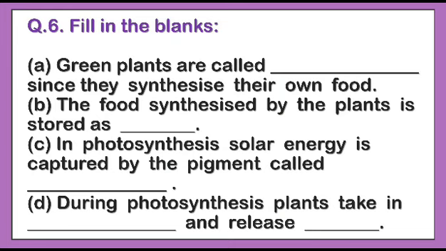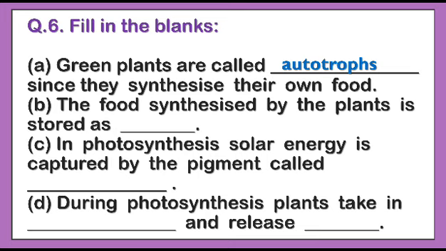Now start. The first question is: green plants are called dash since they synthesize their own food. Children, all of you know that green plants can make their own food by the process of photosynthesis, and hence the green plants are called autotrophs. So the answer will be autotrophs.